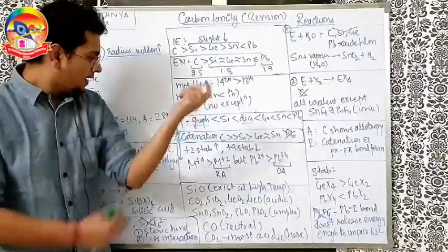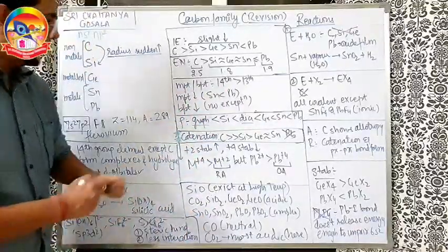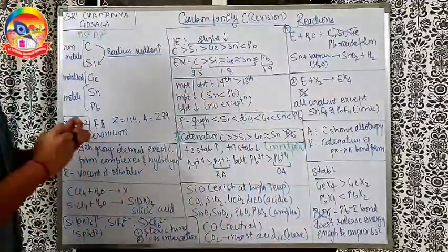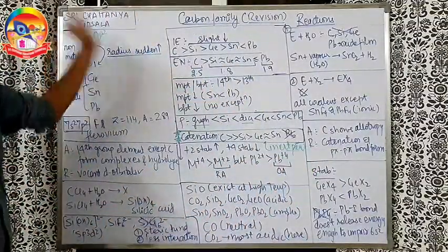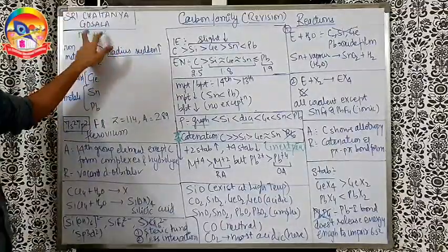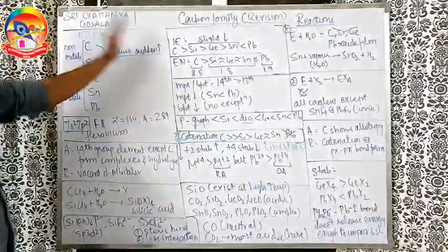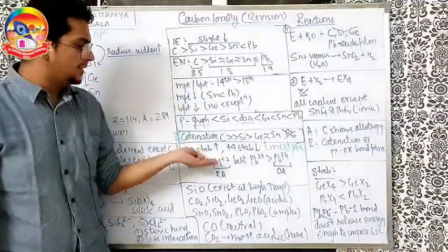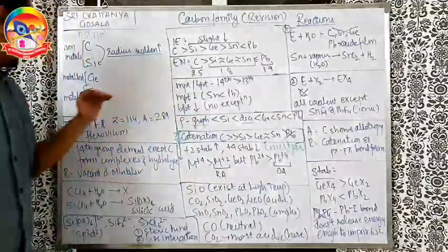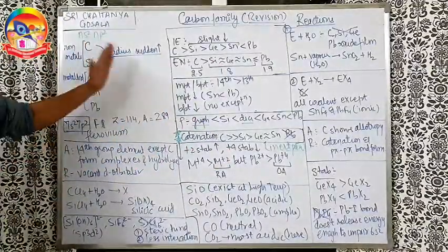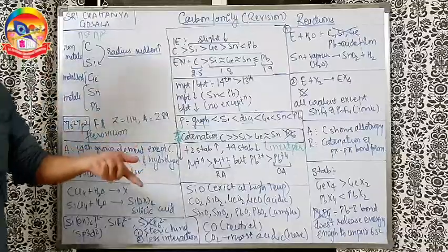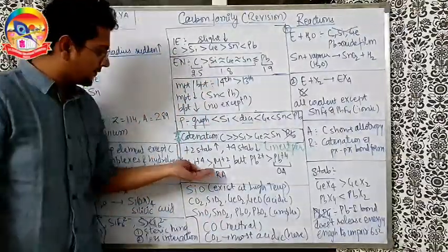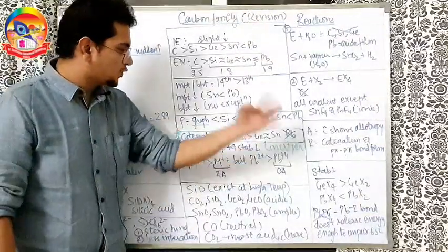Now going ahead, top to bottom, the inert pair effect we very well know. As per the inert pair effect, I can repeat one more time here. We have the configuration of ns2 np2. If only the np electrons go, we get the +2 oxidation state. So +2 is the lower one. If all the electrons go, +4 is the higher one. So top to bottom, the stability of the lower oxidation state increases and the higher decreases. Up to tin, the higher will be more stable. For lead, the lower will be more stable, just like for indium and thallium also. So for the remaining elements, +4 is more stable. But for lead, +2 is more stable.